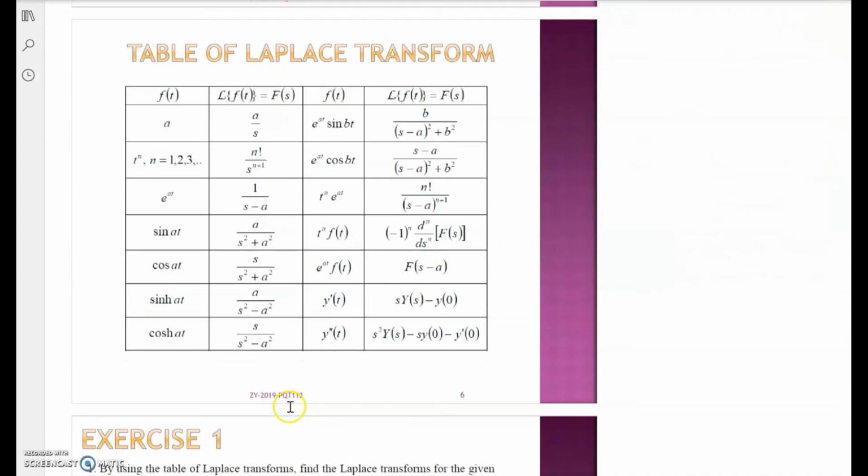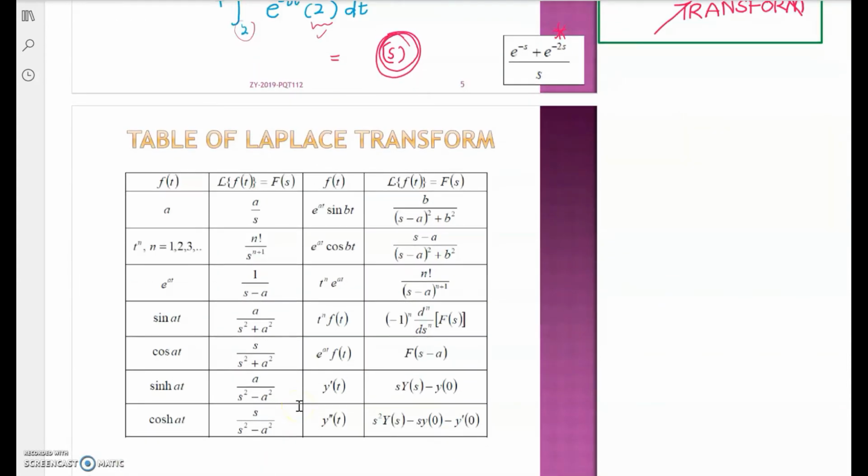During our class, we already tested your ability to refer to the table of Laplace transform. For example, if my f(t) equals -5, the equivalent function in the s domain is -5 over s.